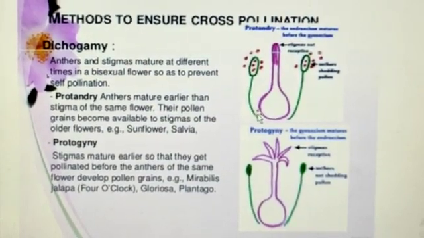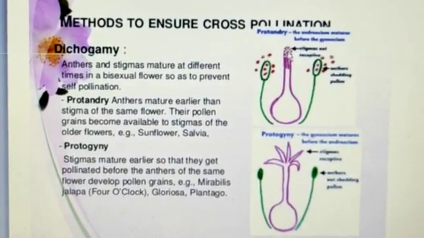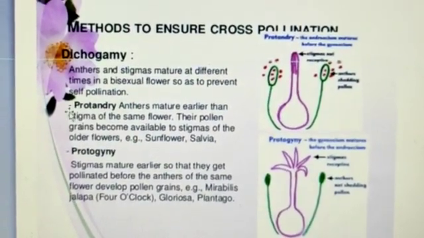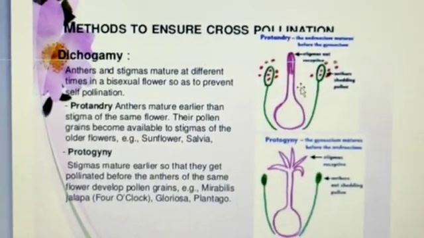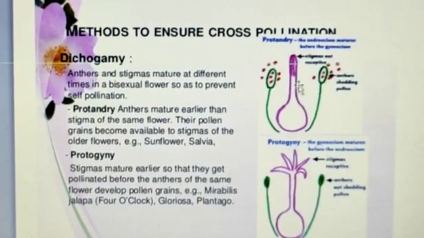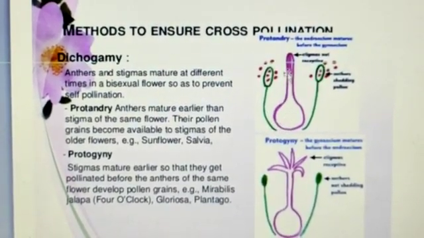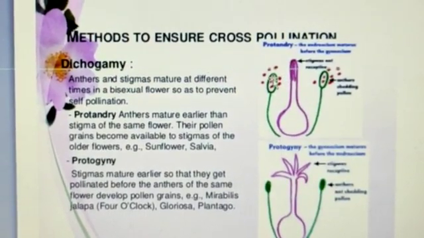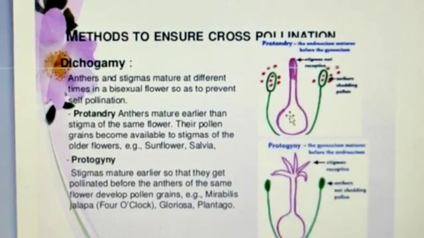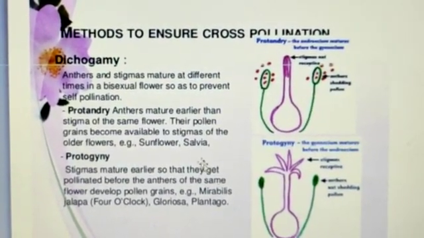See in this picture, when the anther matures earlier than the stigma, the flower is said to be protandrous, and this phenomenon is known as protandry, as seen in Salvia and sweet pea, where the anther matures earlier than the stigma. But as time passes, the stigma matures and the stamen dies. This prevents self-pollination and the reproduction occurs through cross-pollination.